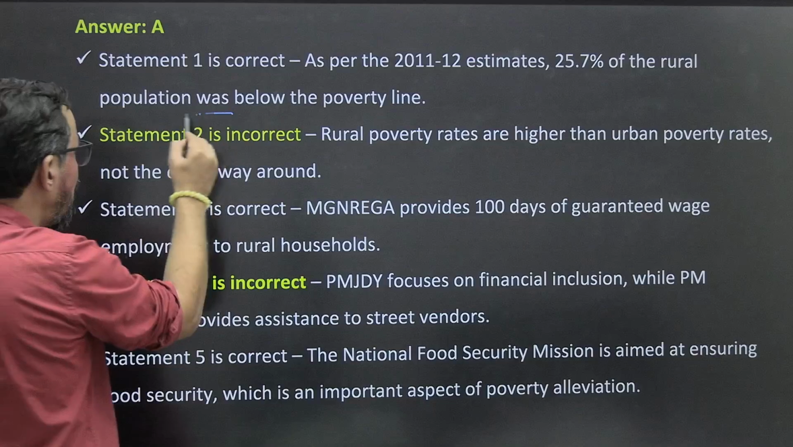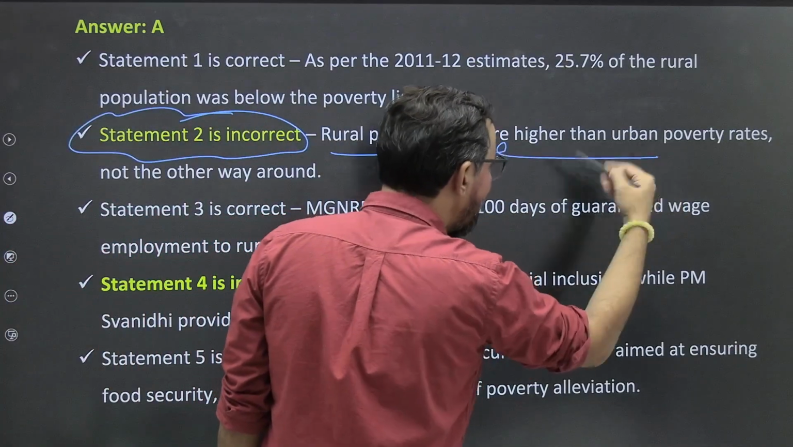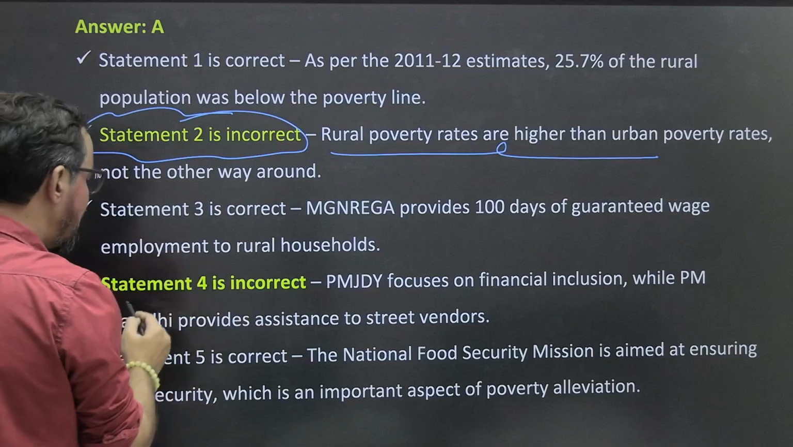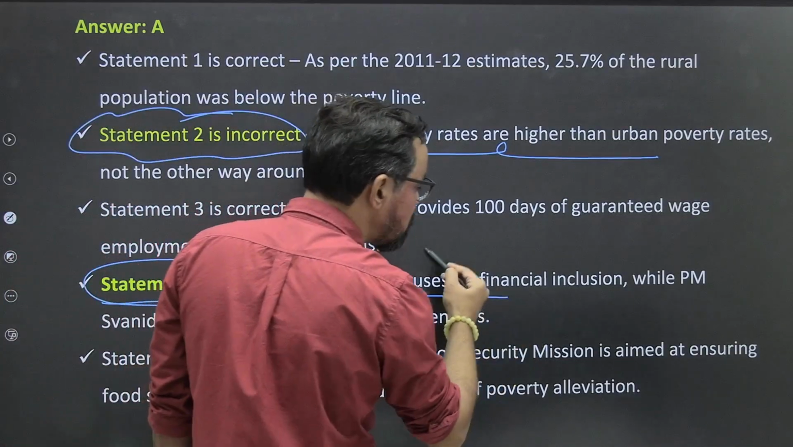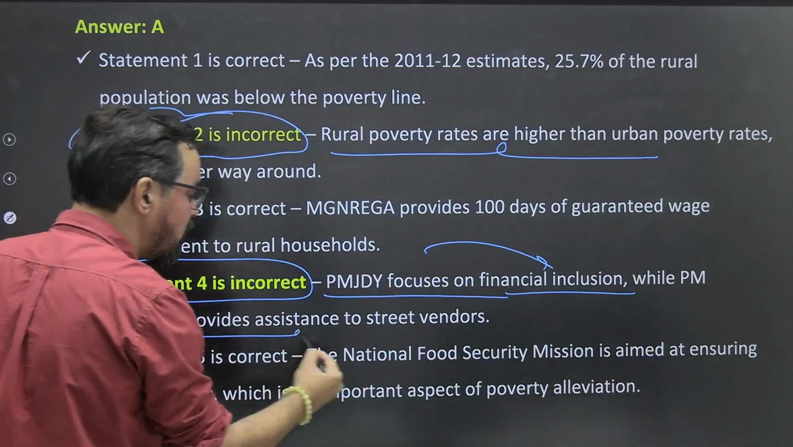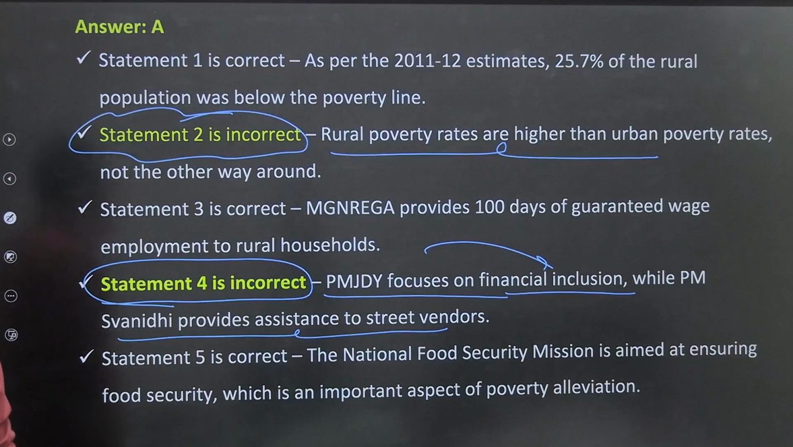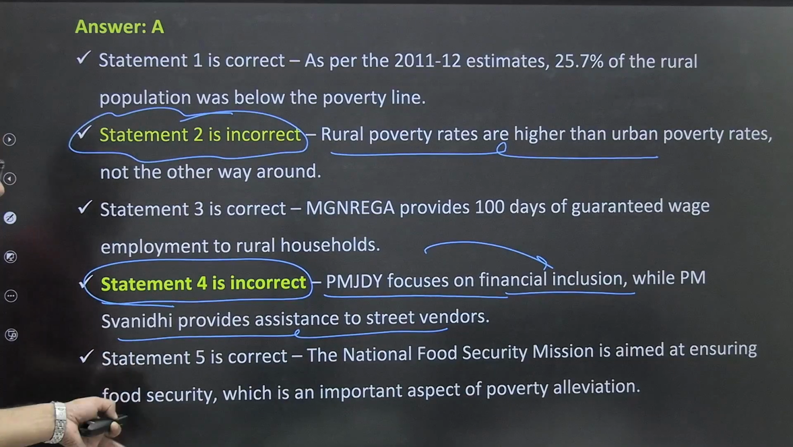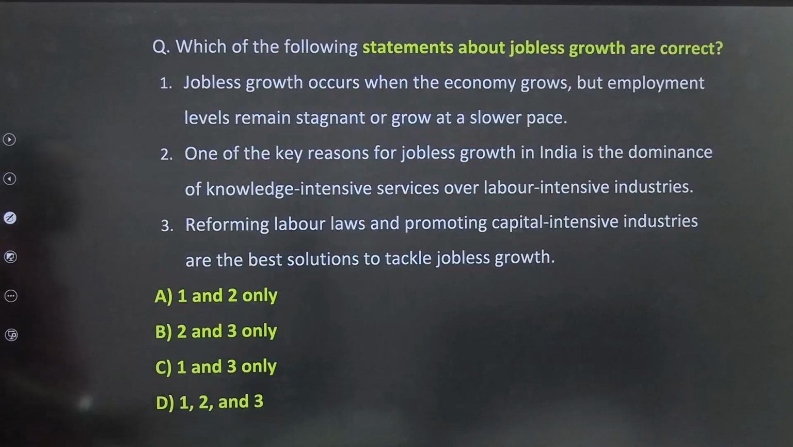Statement 2 was incorrect: rural poverty rates are higher than the urban one. Then the fourth one was incorrect. Pradhan Mantri Jan Dhan Yojana focuses on financial inclusion, while PM Swanidhi Yojana provides financial assistance to street vendors. These are very well known and popular schemes. I hope everybody is aware of these.